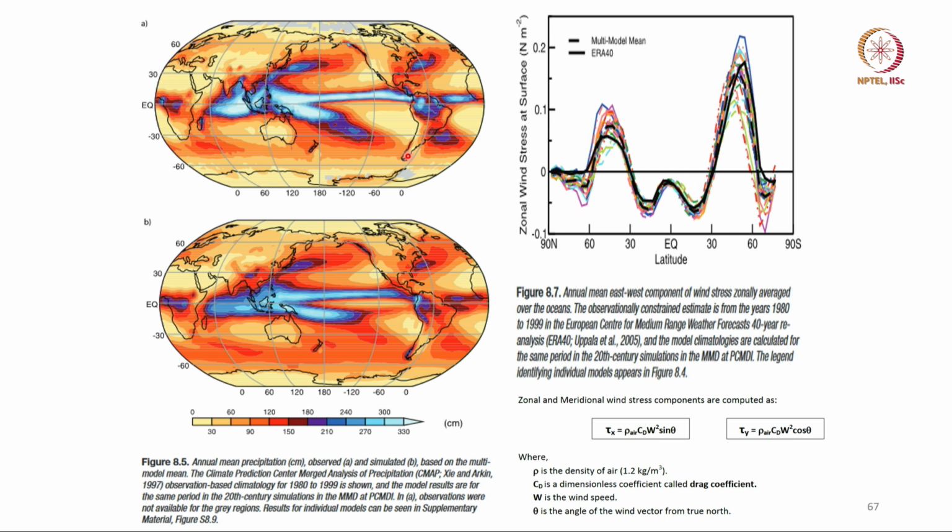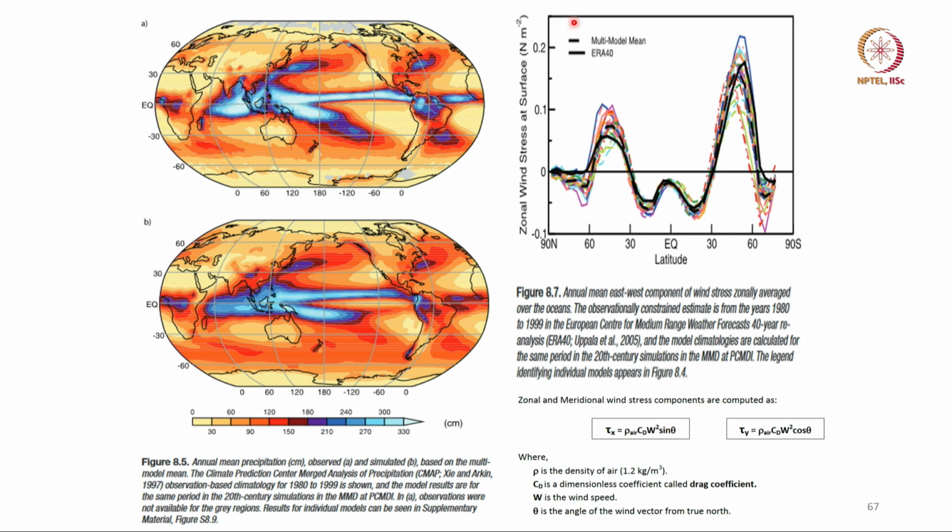Okay. So, we want to know what the stress is, and that is defined right below here. Stress in the zonal direction and meridional direction is given in terms of the wind speed W, the density of air, the drag coefficient, and of course, the angle of the wind from the true north. Okay.